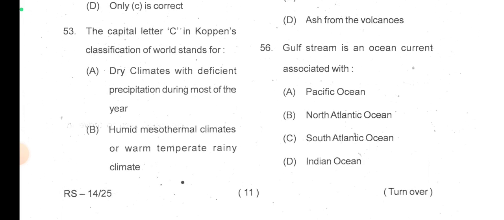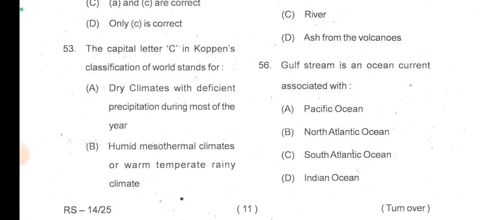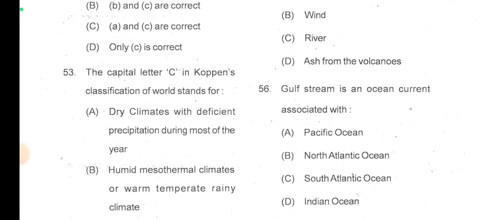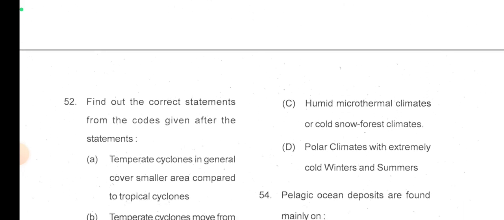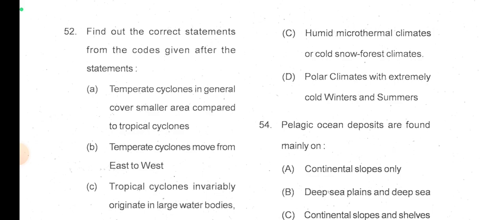The capital letter C in Köppen's classification of world stands for... Wow, this is the most difficult topic I feel, because every time I read I make a mnemonic and then I forget it. I also made a video on the classification mnemonic.